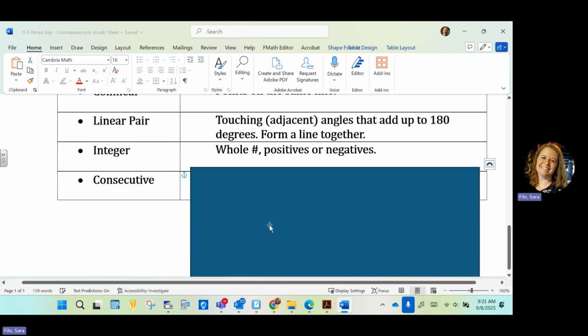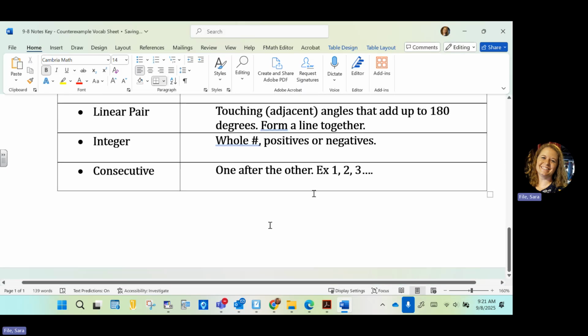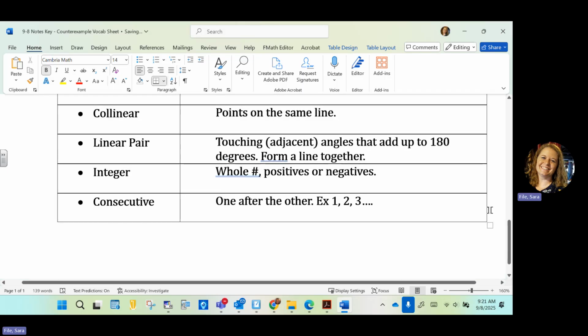And then consecutive. If consecutive's not on yours, add it at the bottom. Consecutive just means one right after the other. In sports, you could have consecutive wins. It means back to back, in a row. So consecutive numbers are numbers that are next to each other. If we're talking about integers, 1 and 2 are consecutive integers. 2 and 3 are consecutive integers.